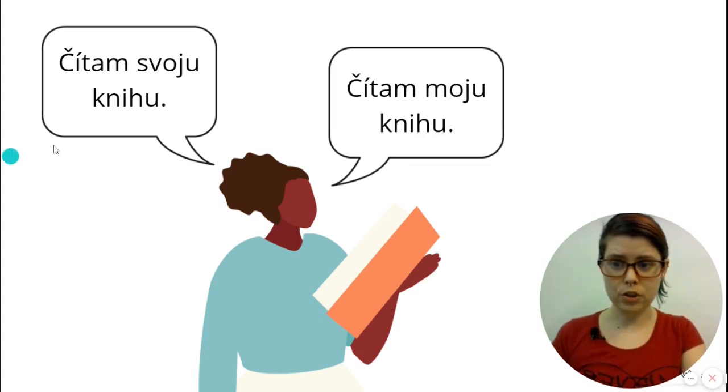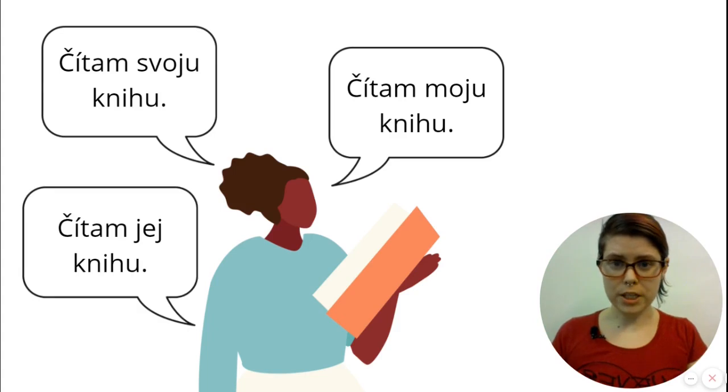The first one, čítam svoju knihu, sounds a little bit more native and a little bit more neutral. Čítam moju knihu means the same thing. I'm reading my book. And if really the book belongs to her friend or to someone else, then she can say čítam jej knihu. And in this case, the meaning is different than in the first two examples.